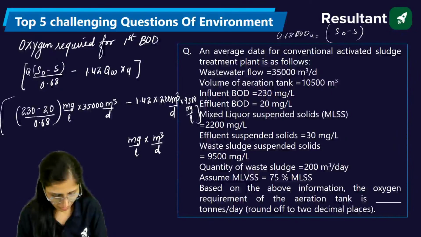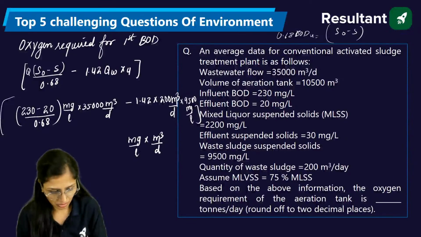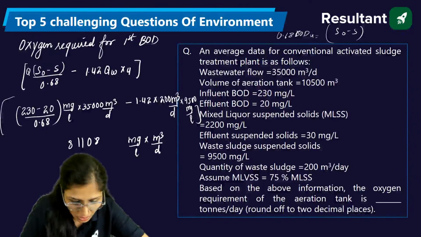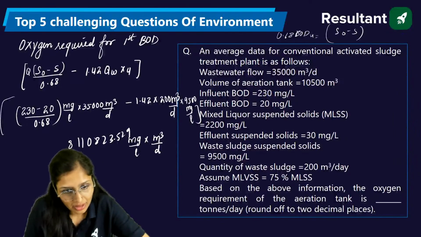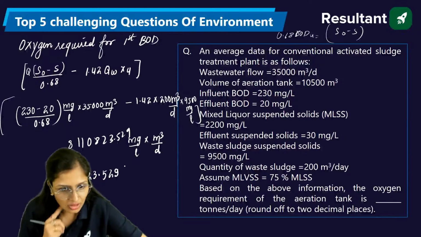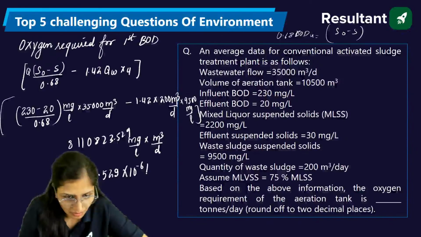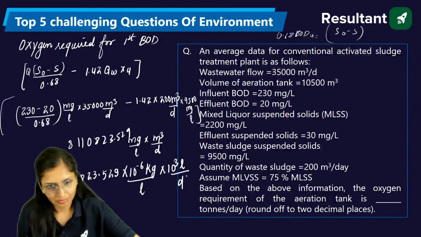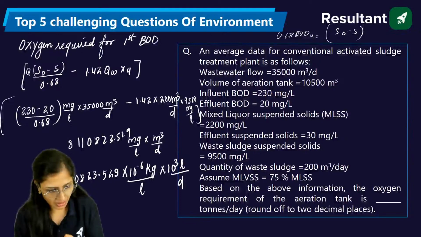This is 8110823.529. Now we have to convert it: mg first into kg, and meter cube into liters, so here it will come 10 raised to power minus 3.